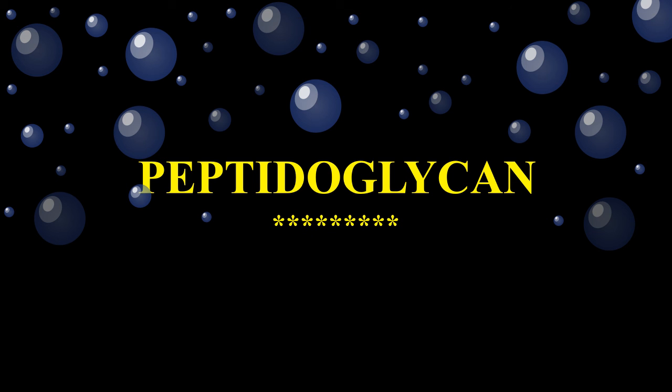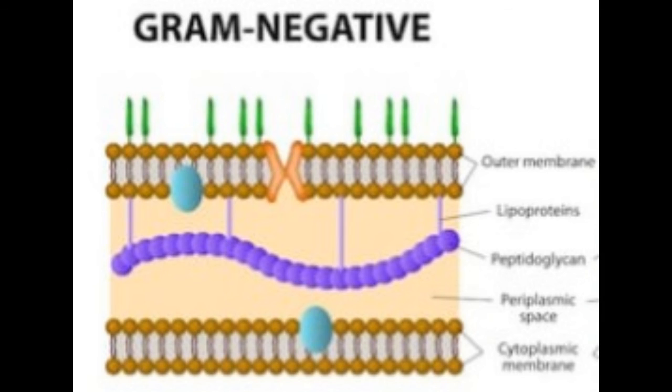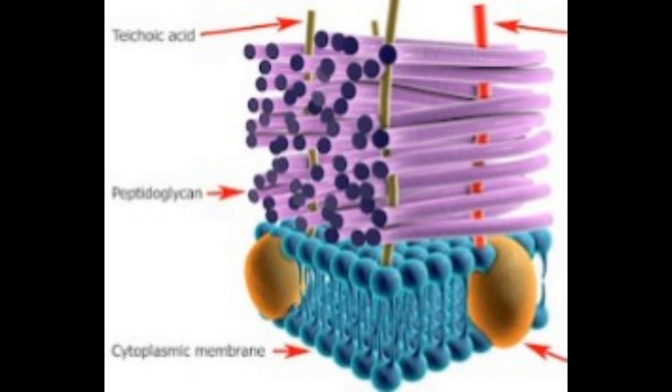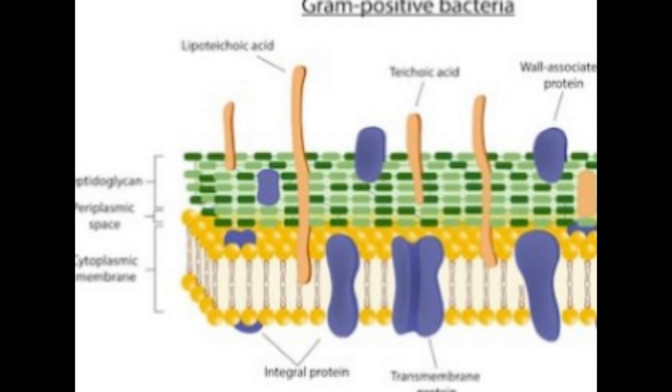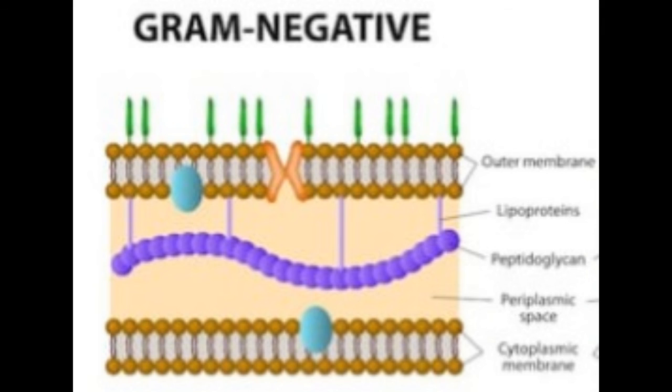Guys, the fifth example of a polysaccharide is peptidoglycan. It is present in the cell wall of bacteria for structural strength. In bacteria, during cell reproduction, it is also involved in binary fission. It is also called murein, as it is derived from peptides and sugars, that is glycan, and makes a molecule called murein. In gram-positive bacteria, a thick coat of peptidoglycan is present in the cell wall.